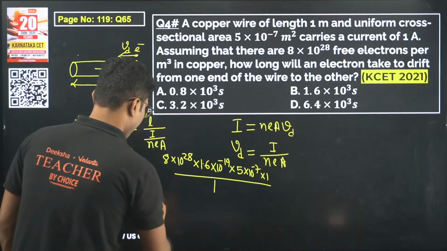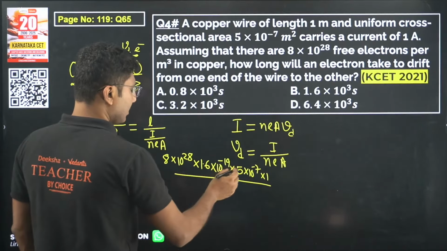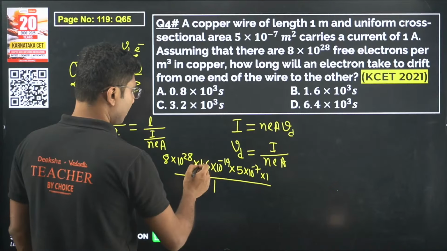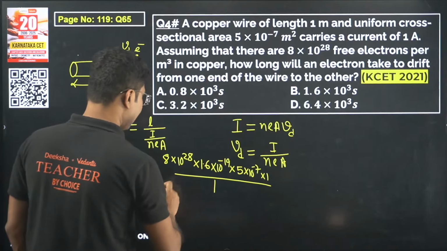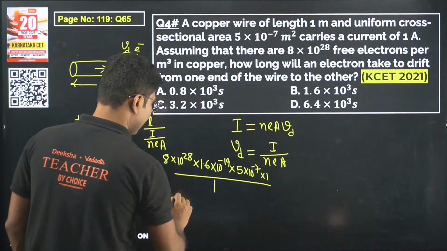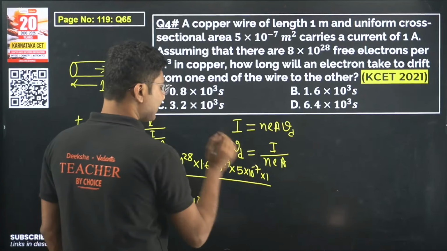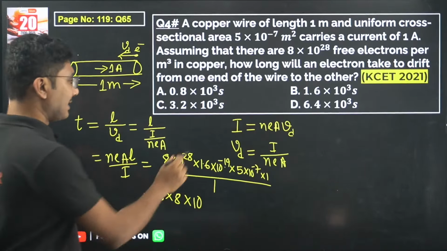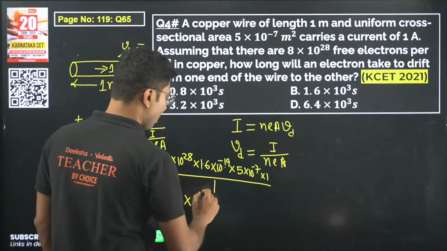So let's see. 5 into 1.6 means 8. 5 into 1.6 means 5 plus 3, that is 8. So 8 into 8 into 10 to the power 19 minus 7. Minus 19 minus 7 is minus 26, and here we have 10 to the power of 28.